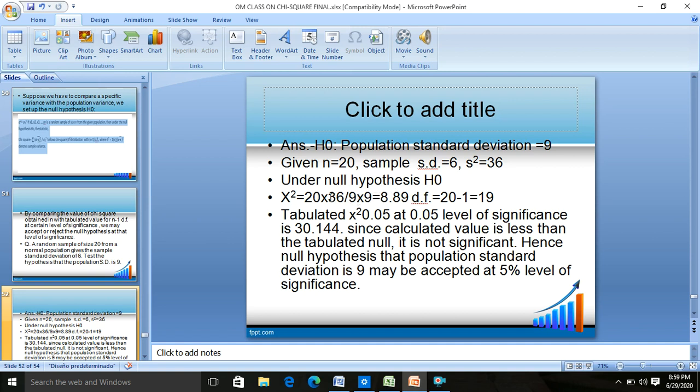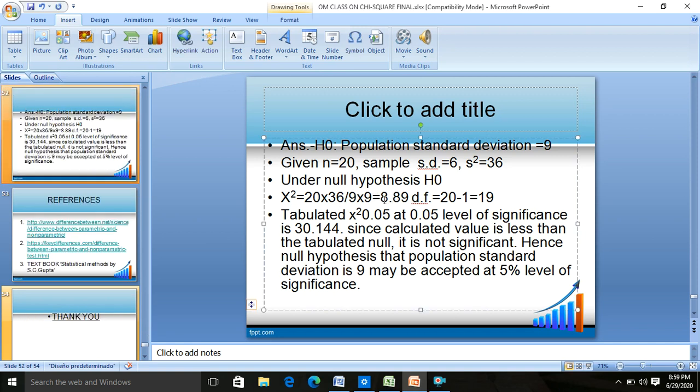So on solving, 20 into 36 upon 81, that is 80 upon 9.